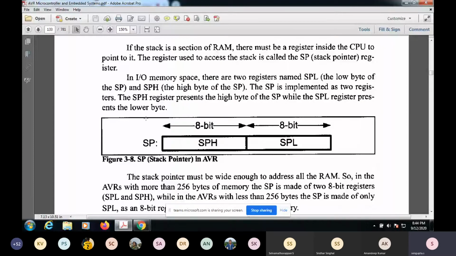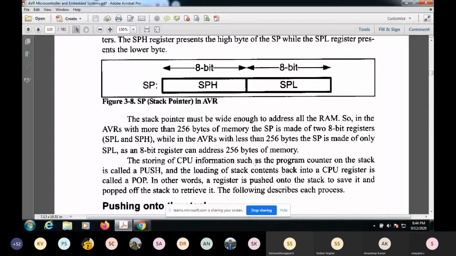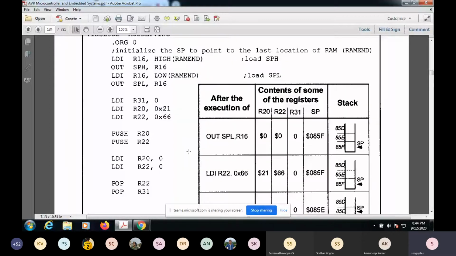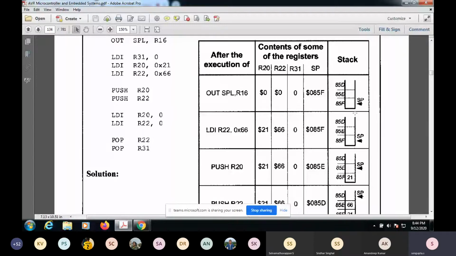The stack pointer, typically for higher versions of AVR, will have 2 bytes. SPL will store the lower byte, SPH will store the higher byte, and this will keep on getting updated. Here, this is the stack pointer, and it gets updated in reverse. Whenever more and more data or addresses are being pushed, the address to which it points will keep on reducing.